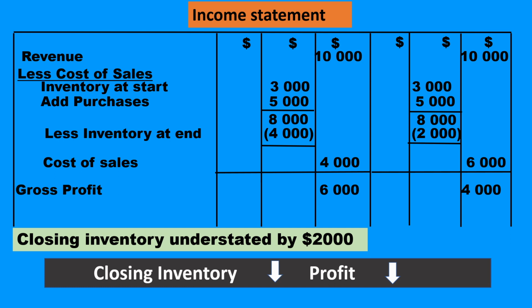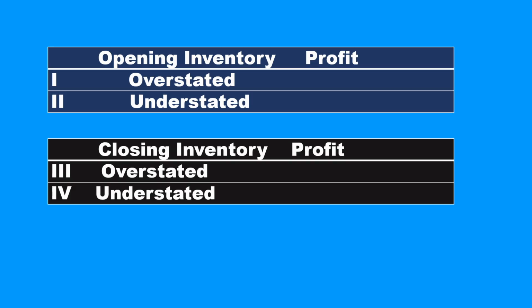Let us try to see a general overview of these relationships. When opening inventory is overstated, profit is understated. That is, when opening inventory increases, profit decreases. When opening inventory is understated, profit would be overstated.